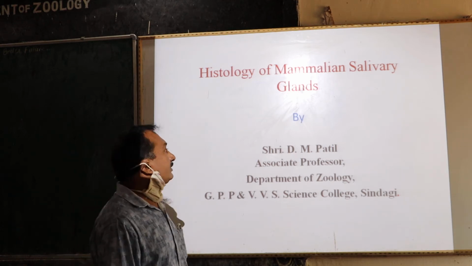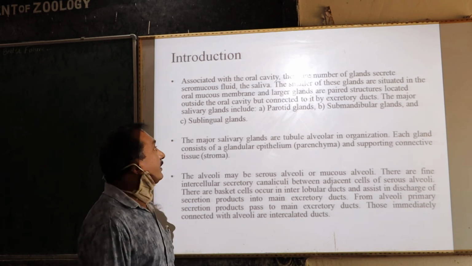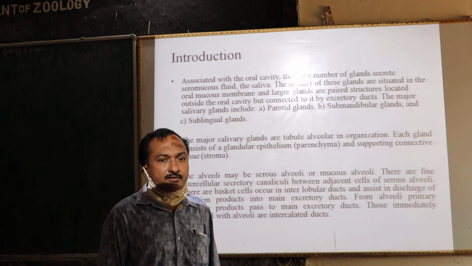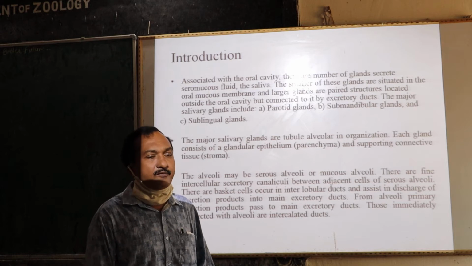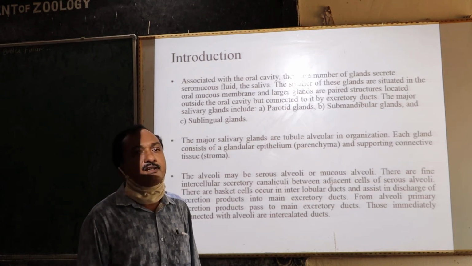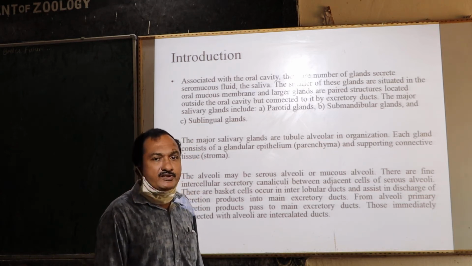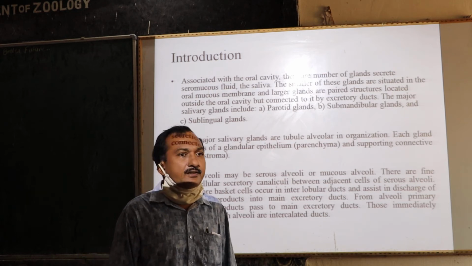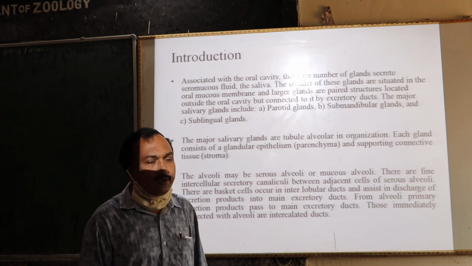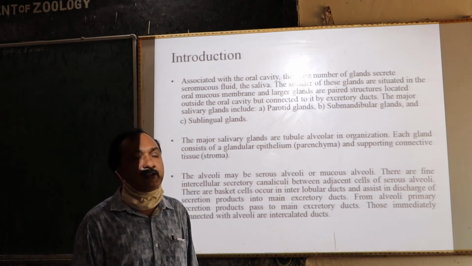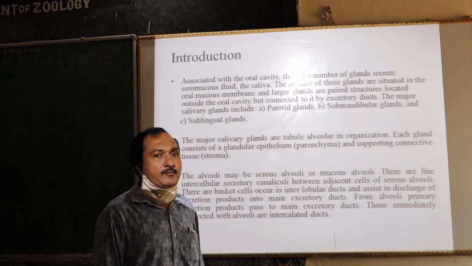In association with the oral cavity, there are several glands. They secrete the viscous hypotonic solution, the saliva. So there are several salivary glands. The smaller salivary glands are situated inside the oral mucosa, and the larger of them are situated outside the oral cavity and connected with internal ducts, and they secrete the secretions inside the mouth.